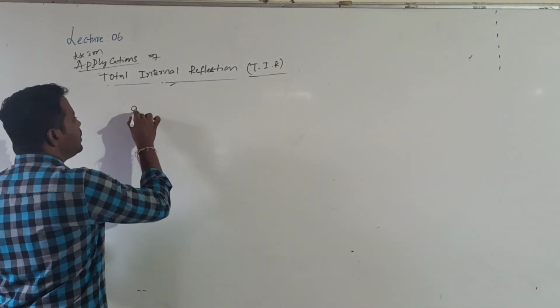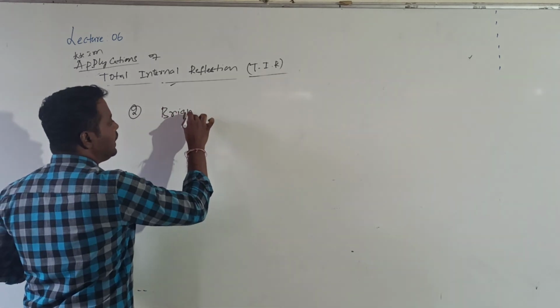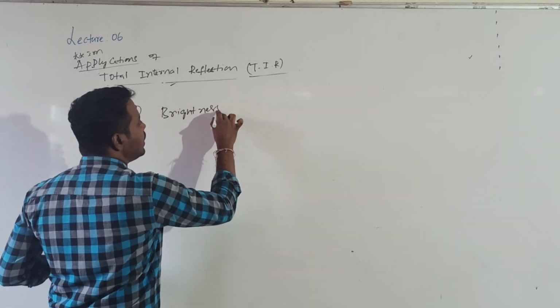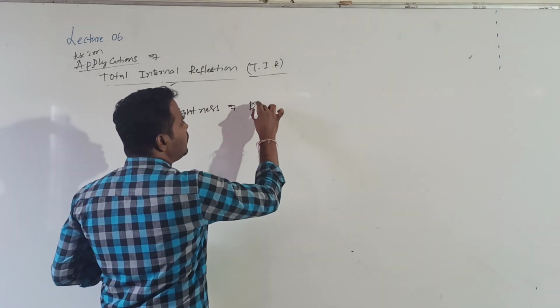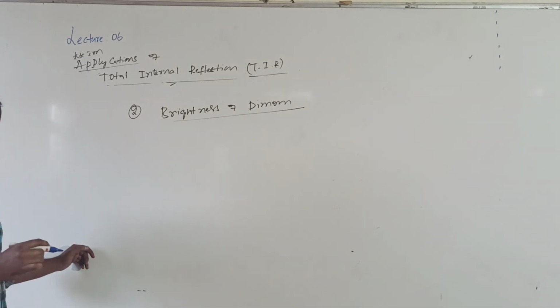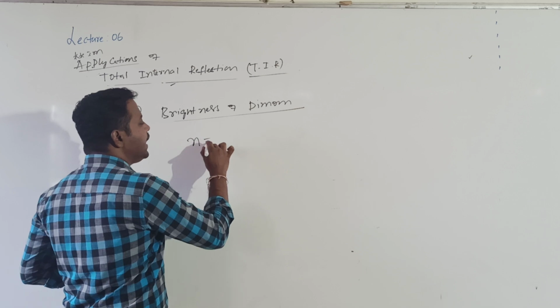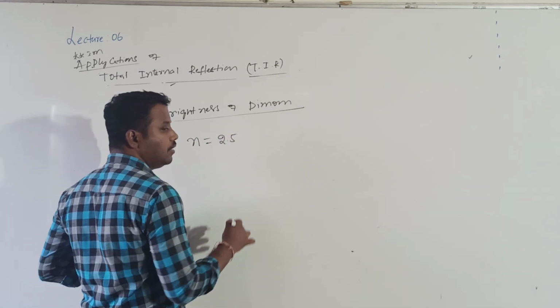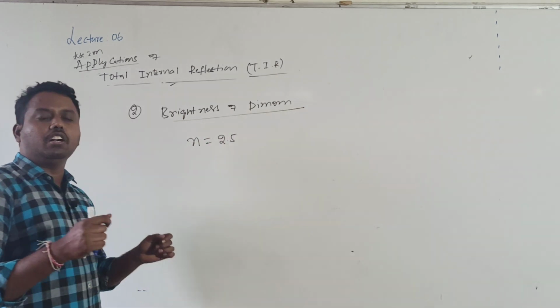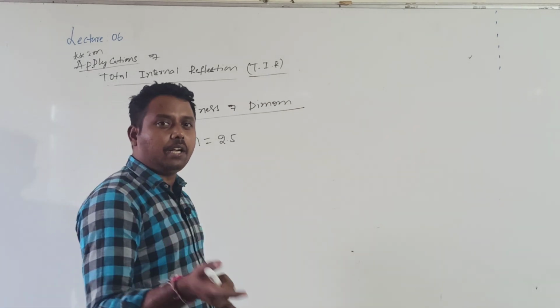The second application is the brightness of diamond. The brightness of diamond is because of TIR only. Everyone knows diamond has the highest refractive index. That's why you cannot break a diamond that easily. To break a diamond, we need another diamond only.